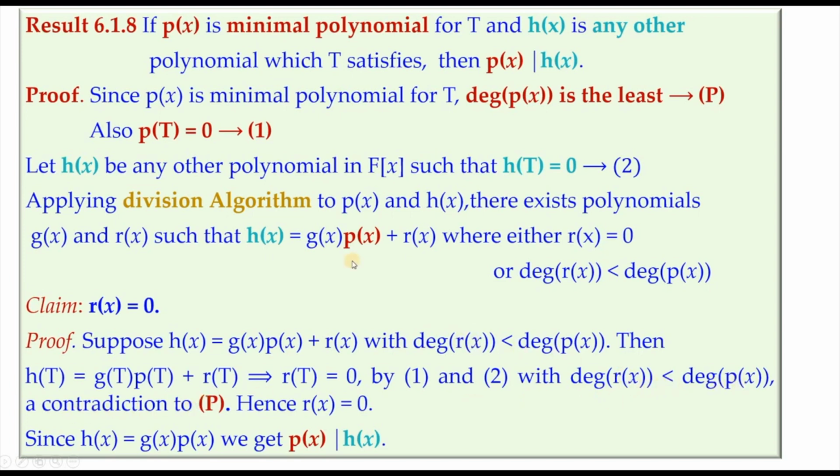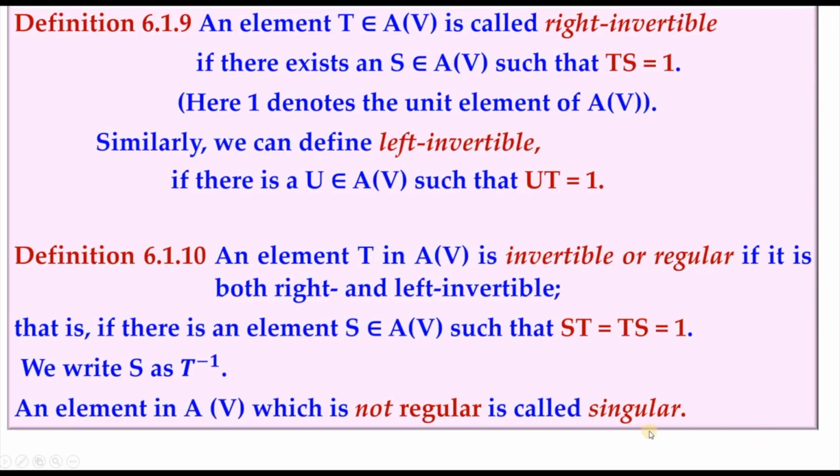That's a contradiction to statement B. What is statement B? Degree of p(x) is the least such that p(t) is 0. So we get a contradiction, and therefore r(x) should only be 0. We cannot have this possibility to be true. So once you have r(x) to be 0, this becomes h(x) equal to q(x) into p(x), which automatically implies that p(x) divides h(x).